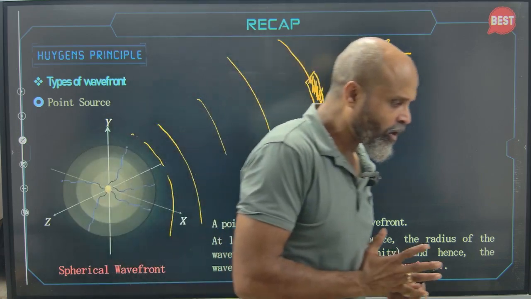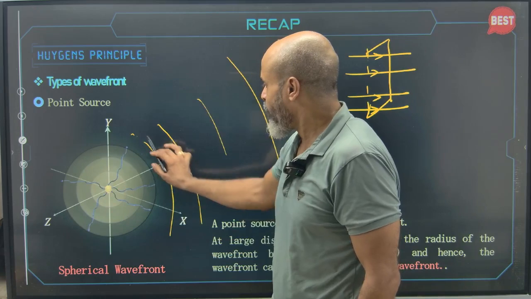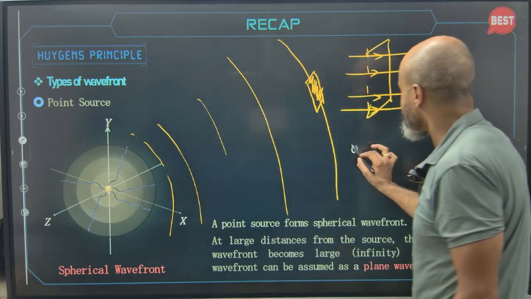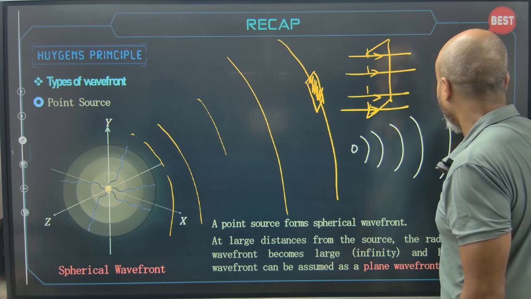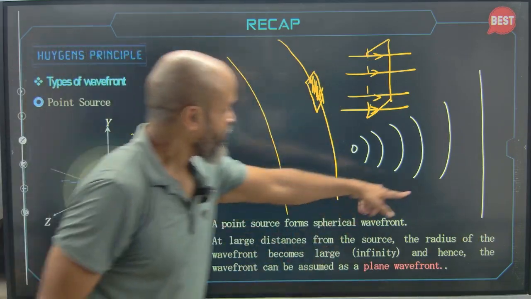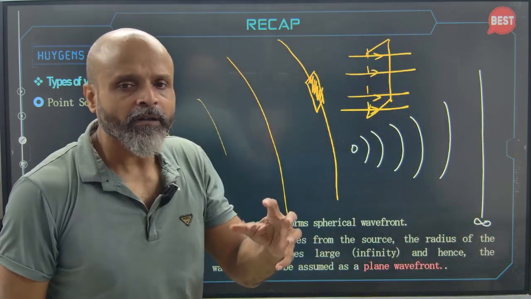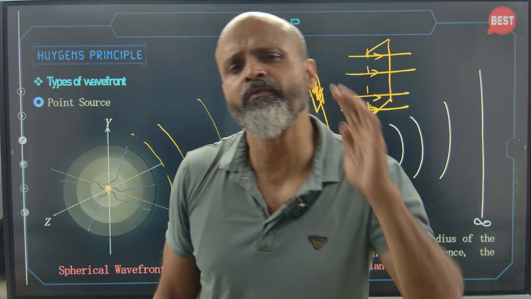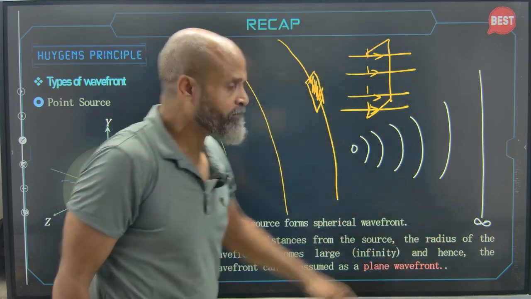Now, when we talk about a circular wavefront, or let's say a point source of light, from a point source of light, obviously the waves will be like this, okay? And as and when they go very far, this becomes almost a straight line. Now, what will be the radius? Obviously, the radius will become infinity. So when we receive light from very far off or distant sources, let's say the sun, the wavefront is basically perpendicular.